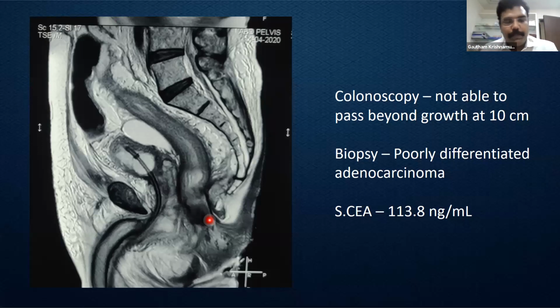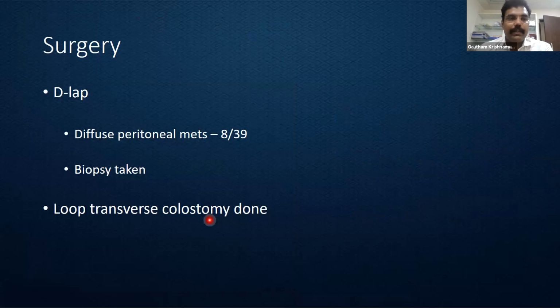So we did anticipate in this individual that we were likely to encounter peritoneal disease. So we decided on a DLAP. As expected, there was diffuse peritoneal disease, predominantly in the pelvis. The PCI score was 8 out of 39. We took biopsies and we just performed a loop transverse colostomy. The patient was placed under palliative care.